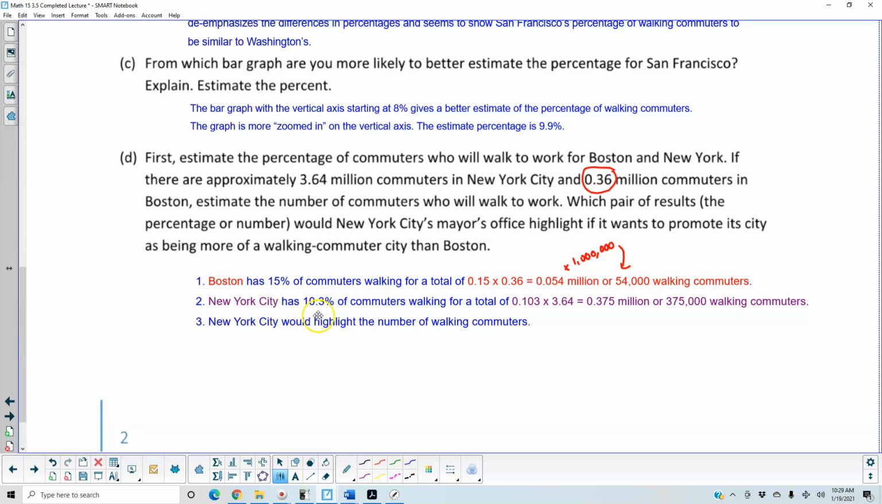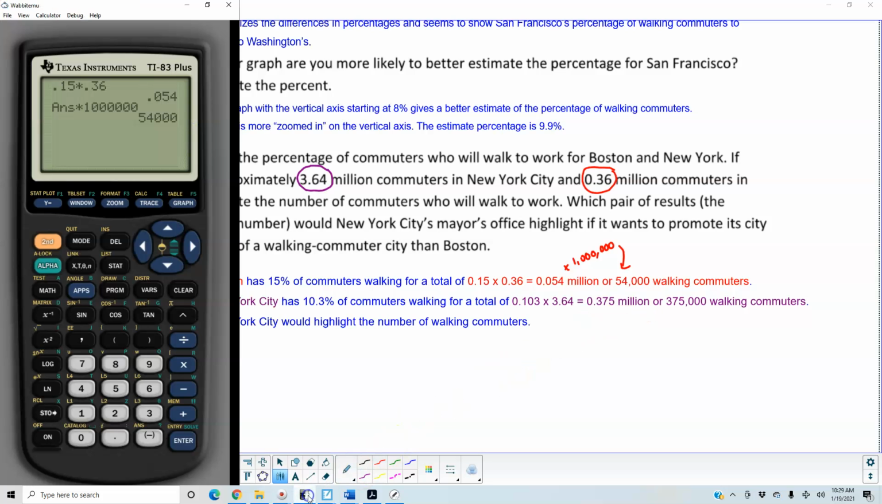So New York City has 10.3% of commuters walking for a total of, converting 10.3% to 0.103, and we're going to multiply it by 3.64 million commuters. So let's go ahead and do this on the calculator. We take 0.103, multiply that by 3.64, and if we round that, it gives us around 0.375, rounding to 3 decimal places.